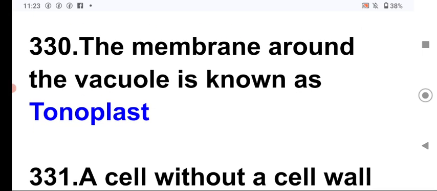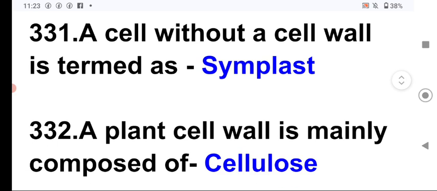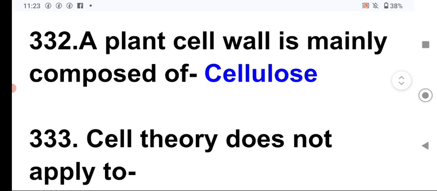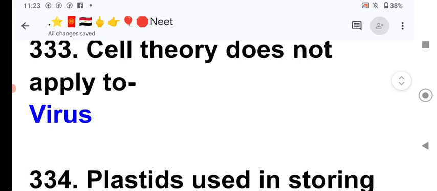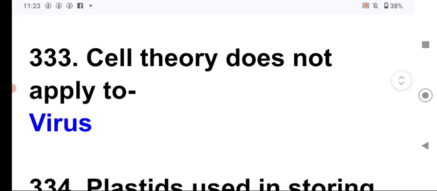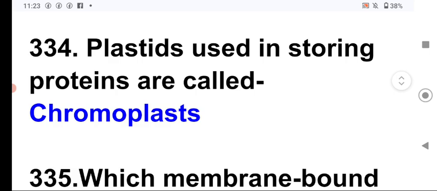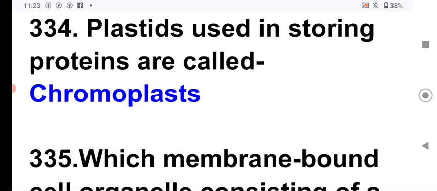Next, the membrane around the vacuole is known as tonoplast. Next, a cell without a cell wall is termed as symplast. Next, a plant cell wall is mainly composed of cellulose, a type of polysaccharide. Next, cell theory doesn't apply to virus. Next, plastid used in storing proteins are called chromoplast.